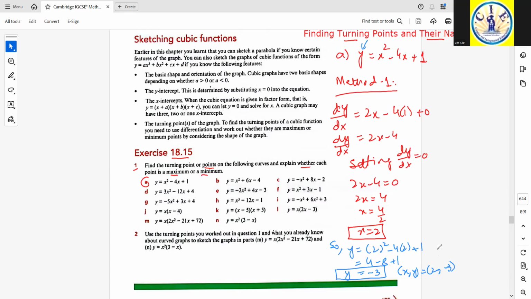There is another method to find this turning point, and this method is for quadratic equations. If you compare y equals x squared minus 4x plus 1 with ax squared plus bx plus c, we will come to know that the value of a is 1, b is negative 4, and c is 1.